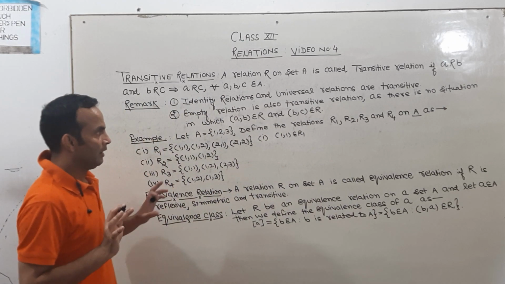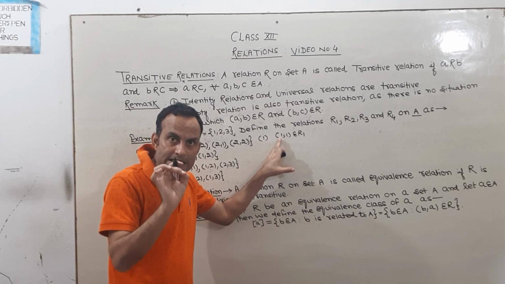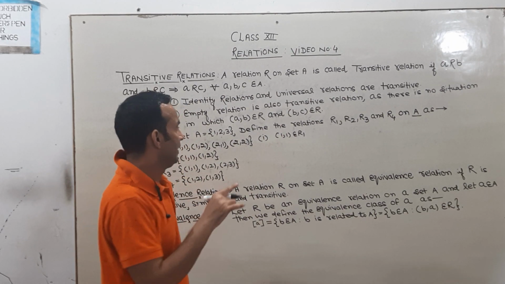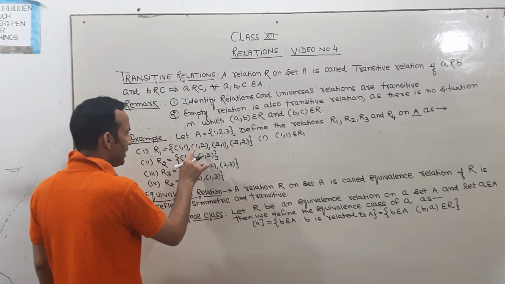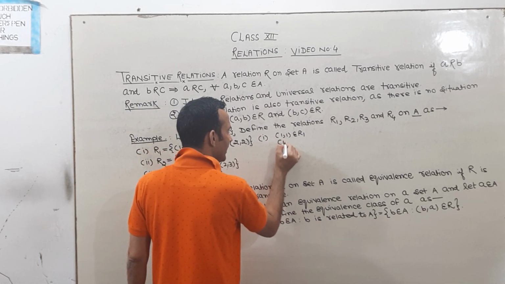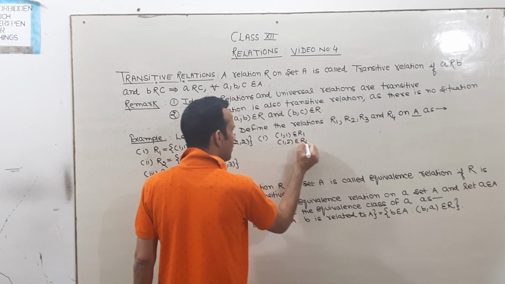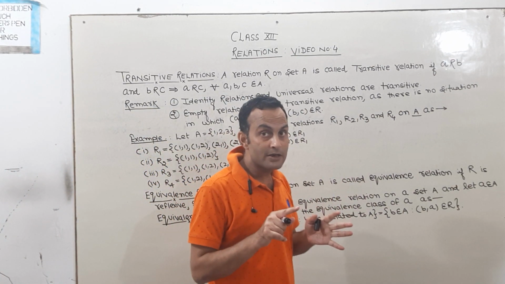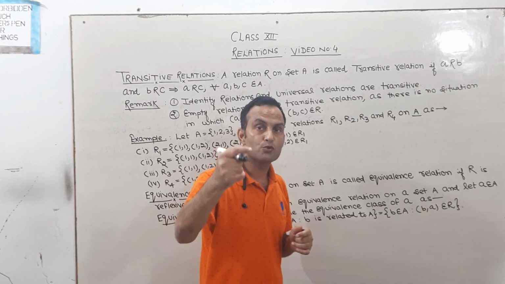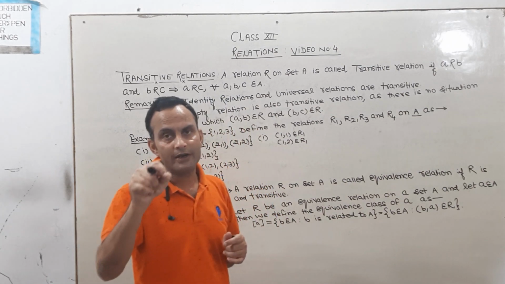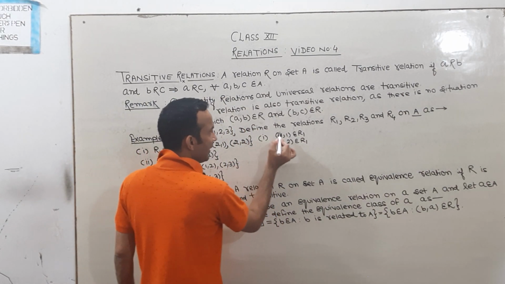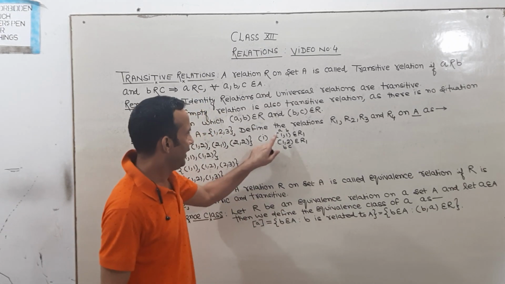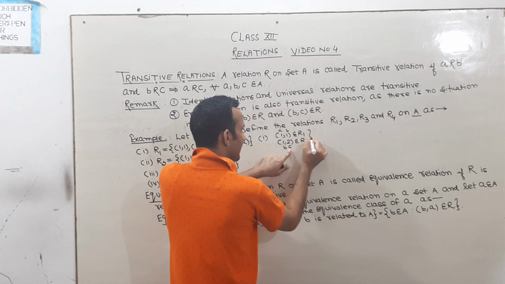Here the first element is considered as A and the second one is considered as B. 1 is related to 2, which means (1,2) also belongs to R1. We already discussed that for a transitive relation, when A is related to B and B is related to C, then in the same sense A must be related to C. Let us suppose this is A, this is B, and again this is B, this is C.